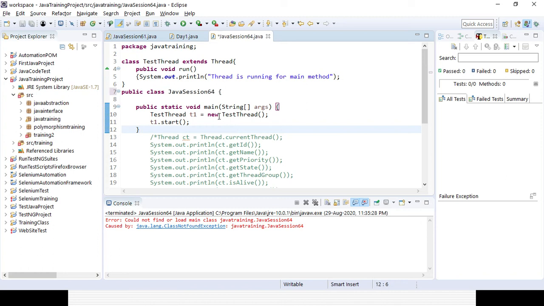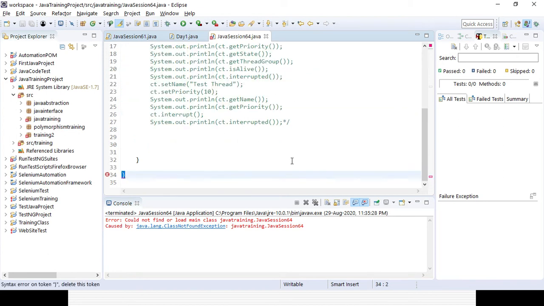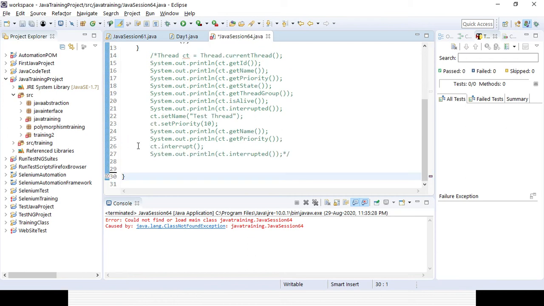Okay, some error is there because I need to close the bracket. Still error is there. Here another error. Okay, so that's two things. I will close it here. Okay, now the error message is gone.